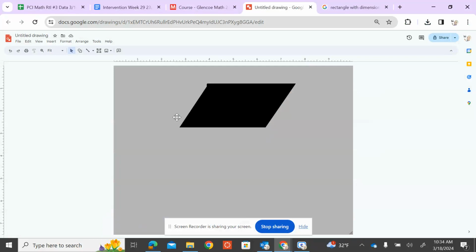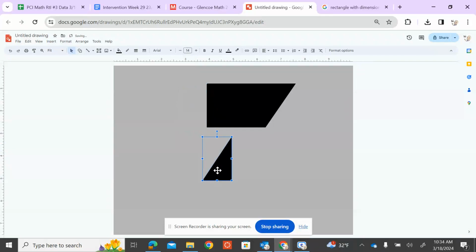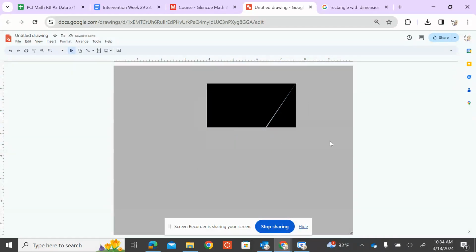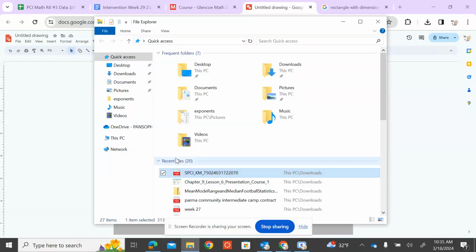if you want to understand why the area is also length times width or base times height, it is simply if we cut off one of our sides of our parallelogram, so we cut off a side, and then we drag it up onto the other side of our parallelogram, it creates a rectangle. So therefore, our area of a parallelogram is going to be the same as an area of a rectangle or a square. And remember, area is the space inside of the figure, not the perimeter, which is around. Okay, so area is the space inside of a figure.